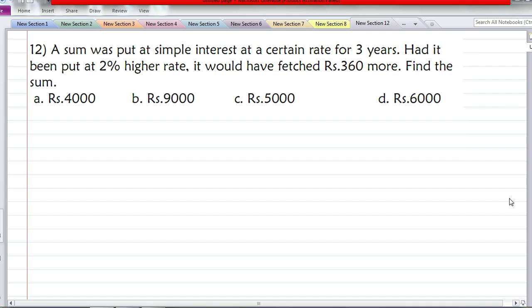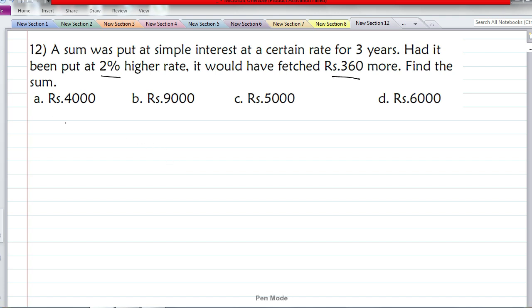So this is our next question. It is based on simple interest. A sum was put at simple interest at a certain rate for 3 years. Had it been put at 2% higher rate, it would have fetched 360 more. This higher percentage will give more interest. Okay, the difference in the interest is 360 rupees.